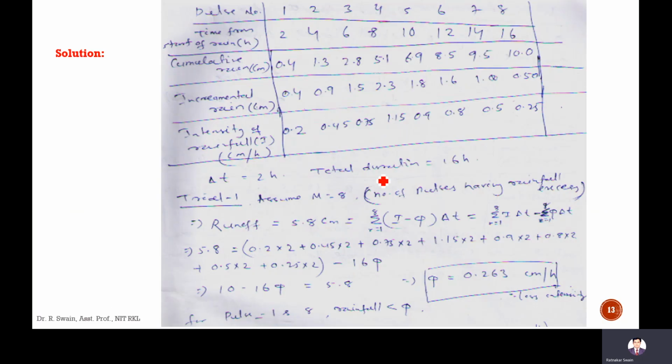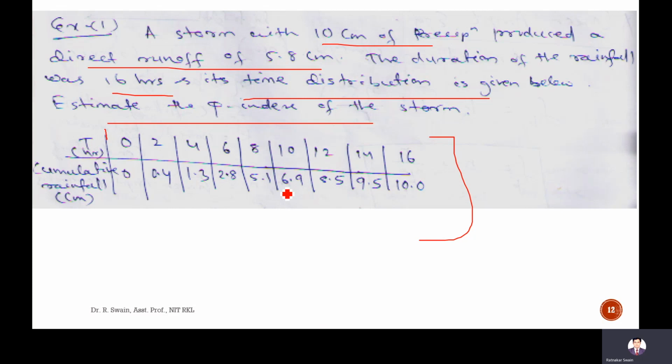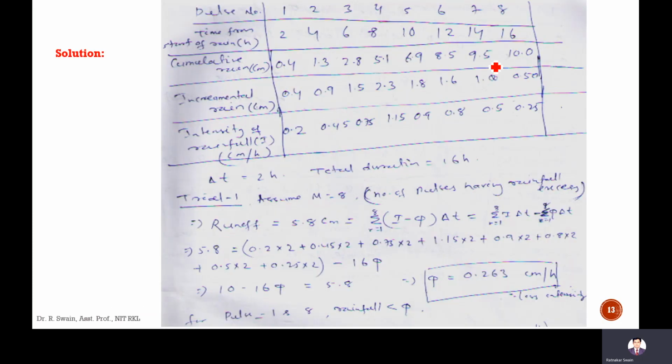Here is the solution. The pulse number is given: first, second, third, fourth, up to eighth. The time durations are 2, 4, 6, 8 hours, up to 16 hours. The cumulative rainfall data is given, 0.413, 2.8, and so on, up to 10 cm. The total depth of rainfall is 10 cm.